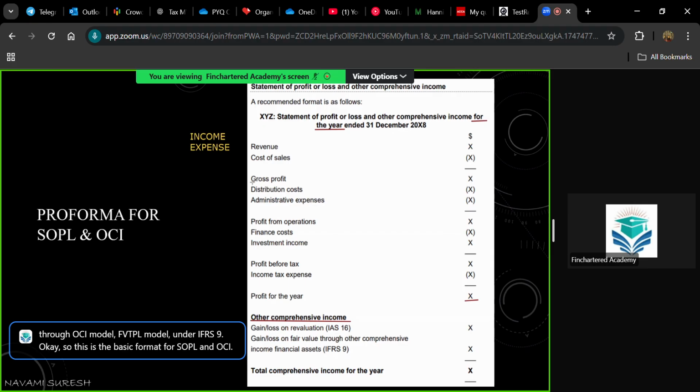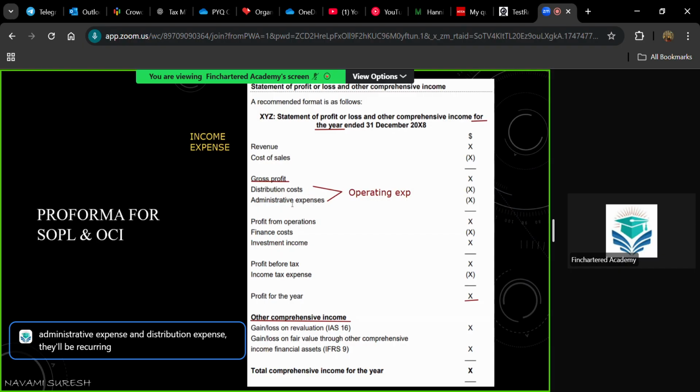You get gross profit when you deduct the cost of sales from revenue. Then you have 2 expenses, that is administrative expense and distribution expense. Together, you can call them operating expense. Some companies prepare statements and record these separately, that is, administrative expense and distribution expense separately.